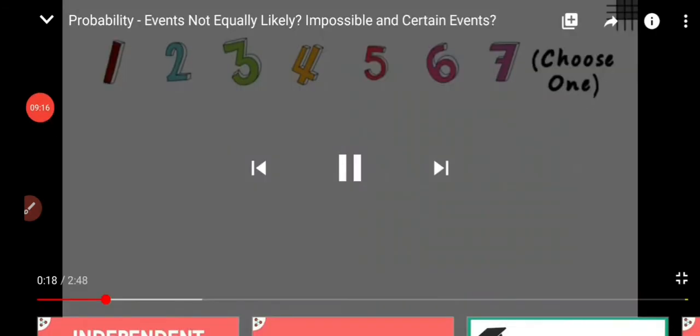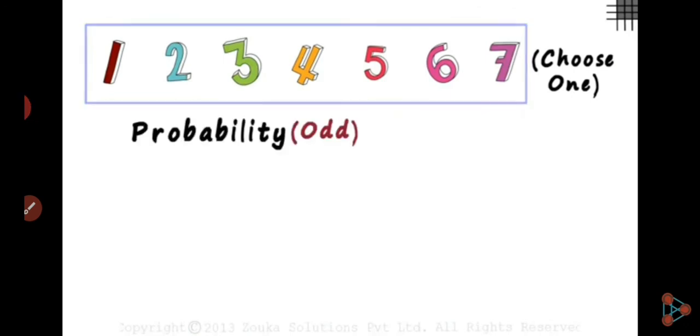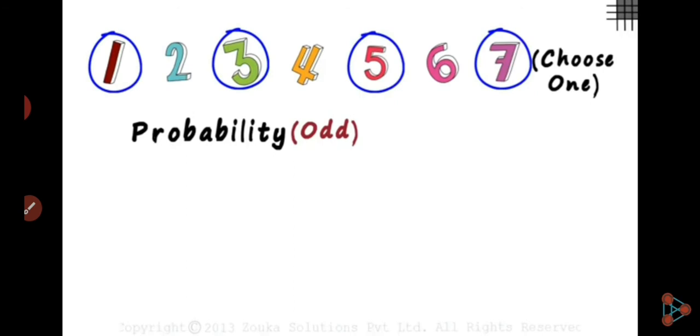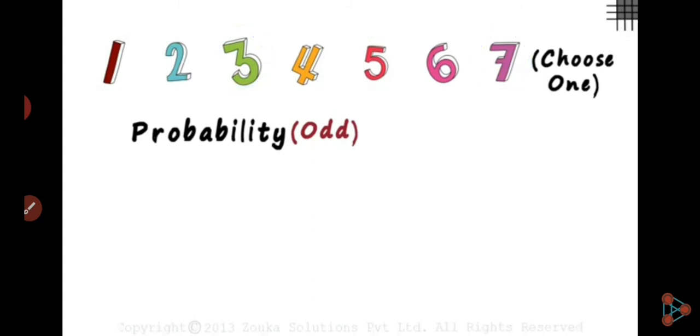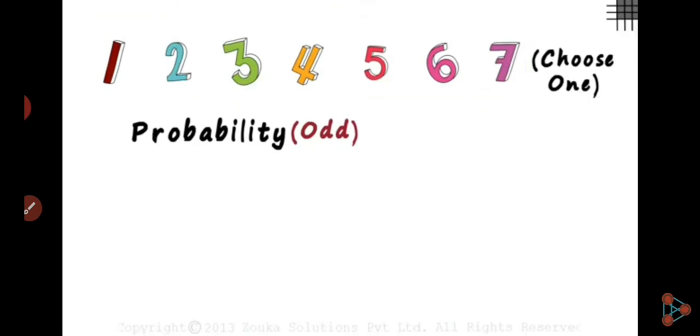Taking one more example, if there are 7 numbers, 1 2 3 4 5 6 7, what is the probability of choosing one odd number? See here, only 4 odd numbers are there, 1, 3, 5 and 7. So total 4. That's why the probability is 4/7.